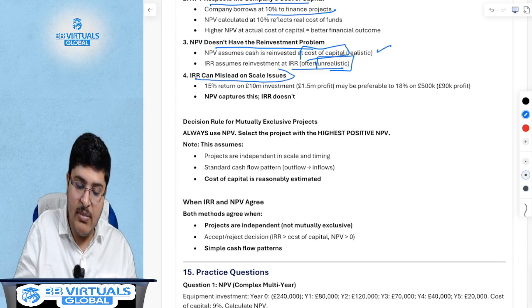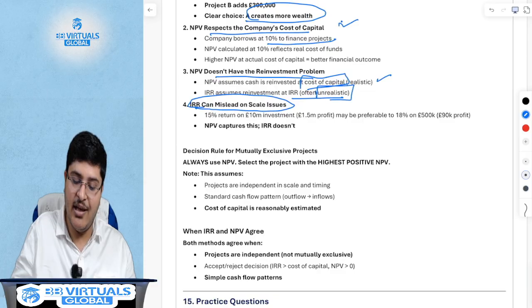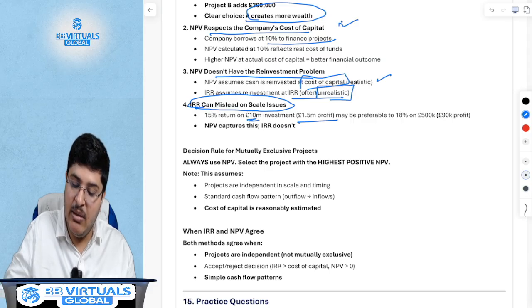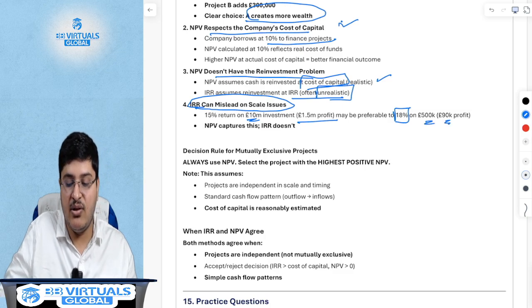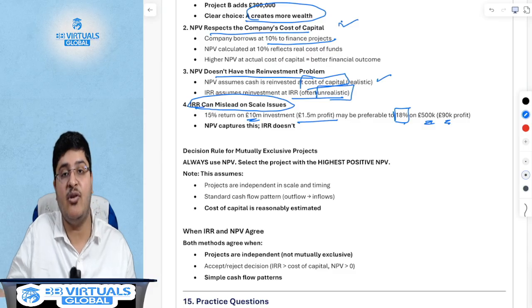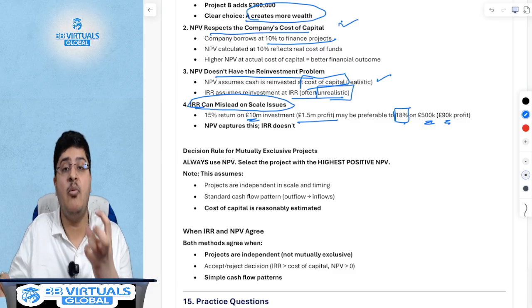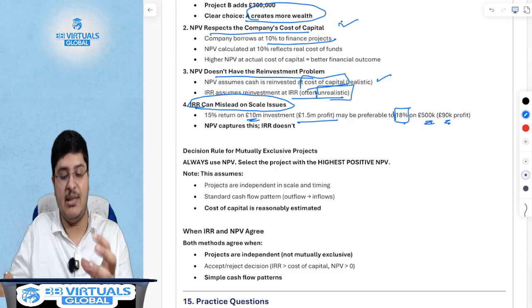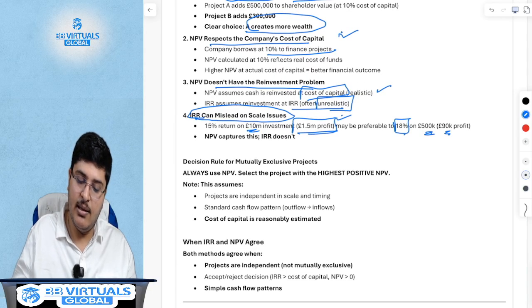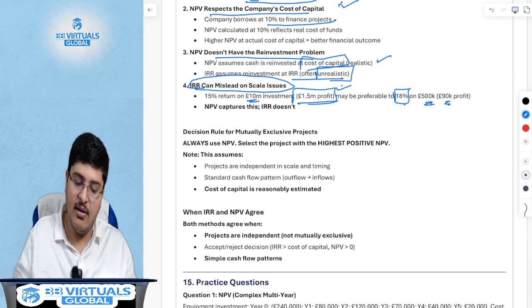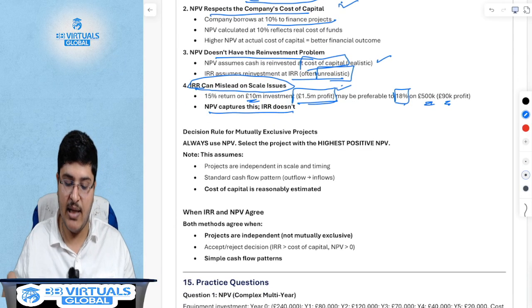IRR can often mislead on scale issues. Again, the same example of the friend that I gave: a 15% return on a 10 million investment may be preferable to an 18% return on a 500k investment. So a smaller investment with a higher IRR does not matter, because eventually, what is the true litmus test? The true litmus test is what makes you the highest amount of profit. This is the highest amount of wealth. This is nothing but the one with higher NPV, which NPV captures and IRR does not.